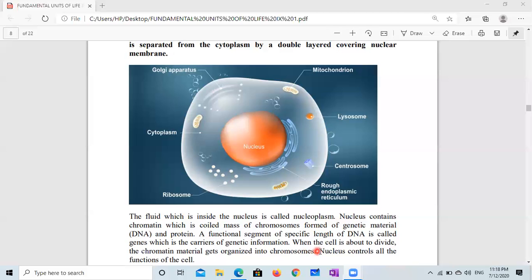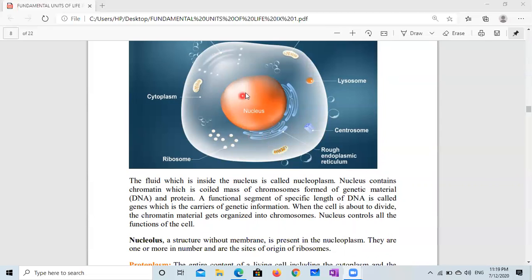When the cell is about to divide, the chromatin material gets organized into chromosomes. Generally, chromosome is present in the form of chromatin, and it is transformed into chromosome during cell division. The nucleus controls all the functions of the cell. So we can say the nucleus is the headquarters, the head office of the cell.